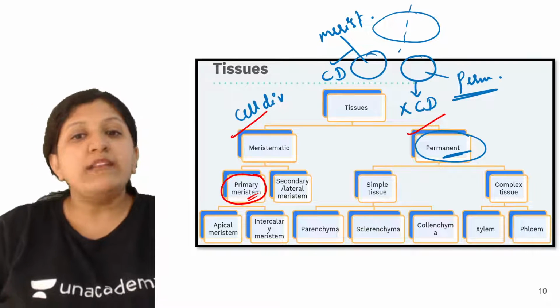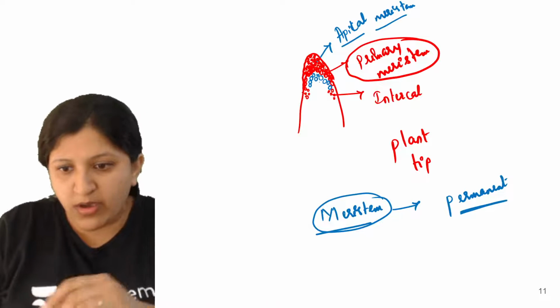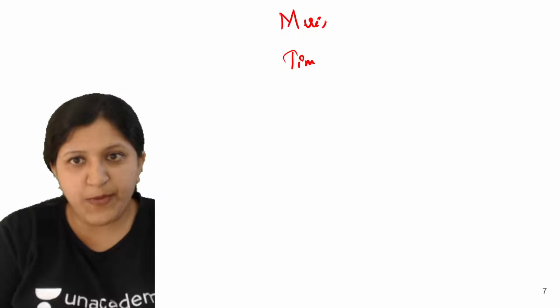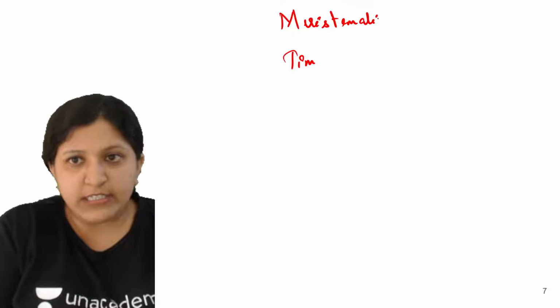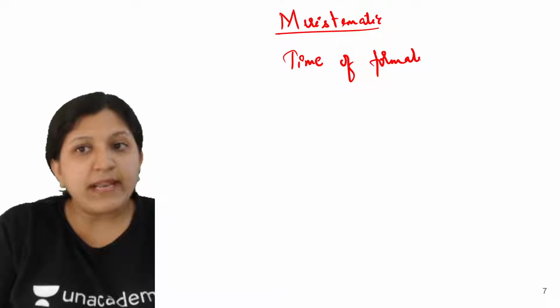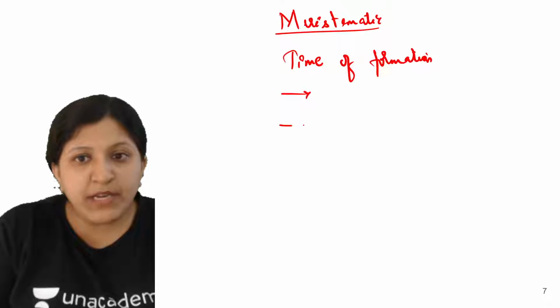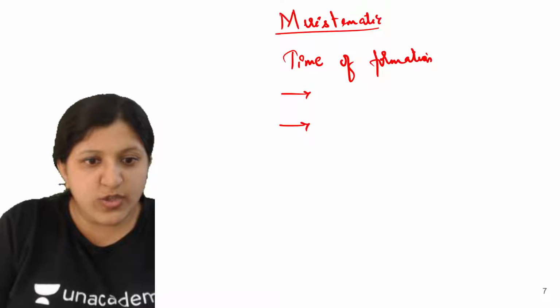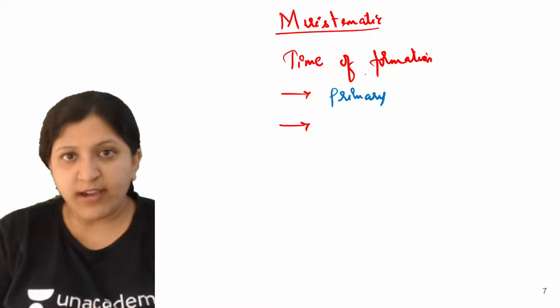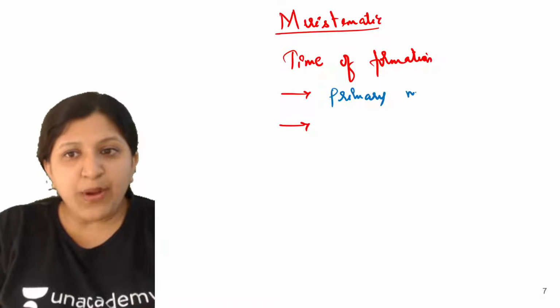Now under primary meristem, first let me explain a particular thing, just a second. Depending on the time of formation, when we do the classification, we will just concentrate on meristematic tissue now. Depending on the time of formation, we classify the meristematic tissue as primary meristem and secondary meristem. There is a primary meristem which is formed first. Whenever a formation occurs first, that we call a primary meristem.